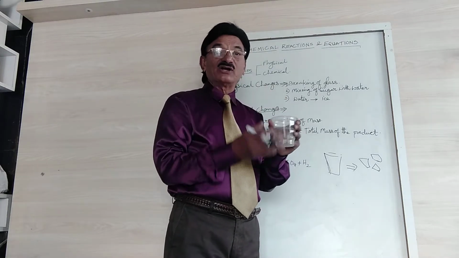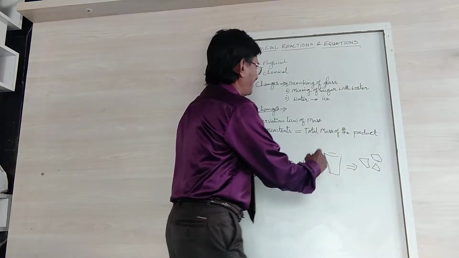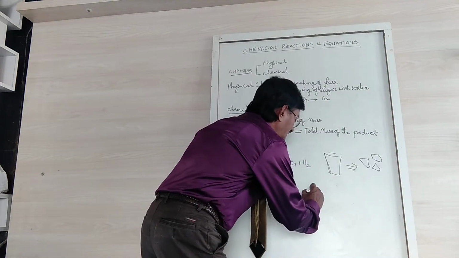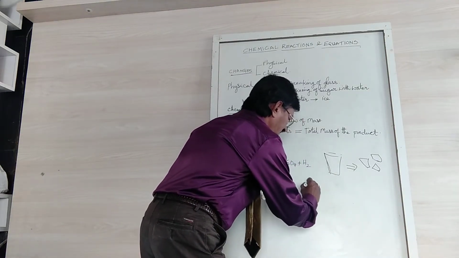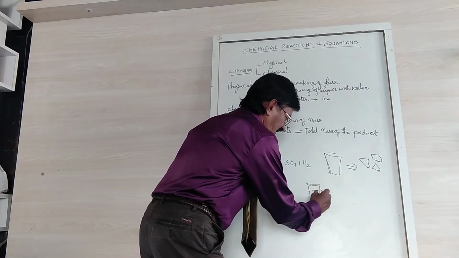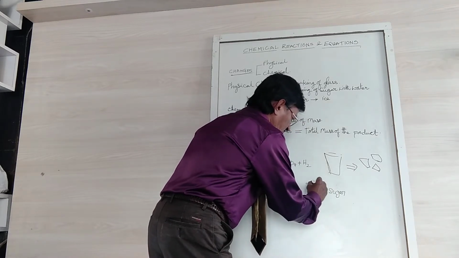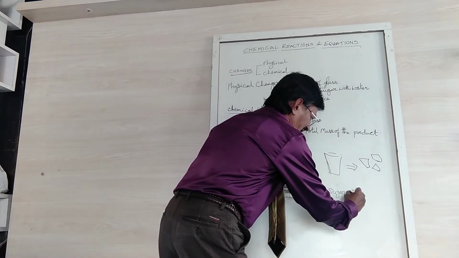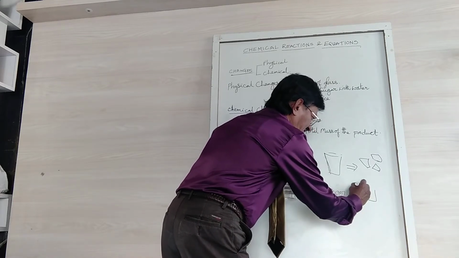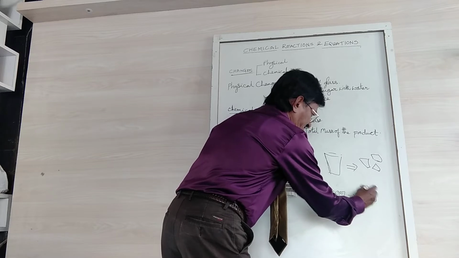The sugar will be dissolving in this, right? So here we take water in a glass plus sugar. Pour the sugar in this. So what will be happening? The water will be there and the sugar particles dissolve in this.